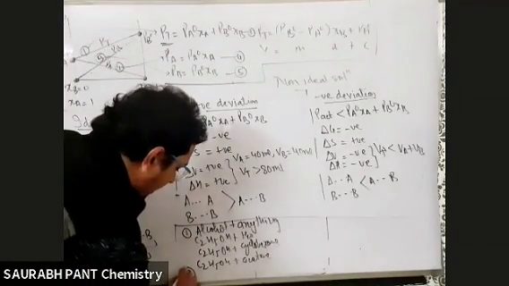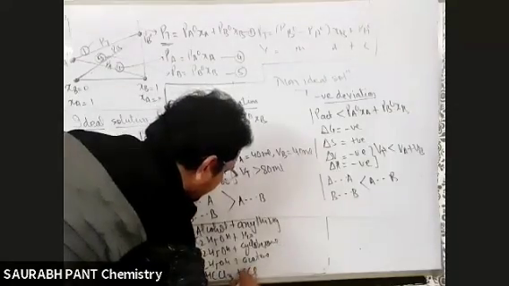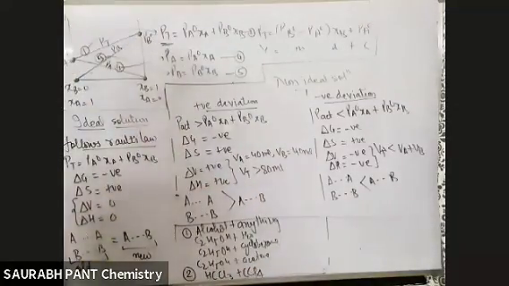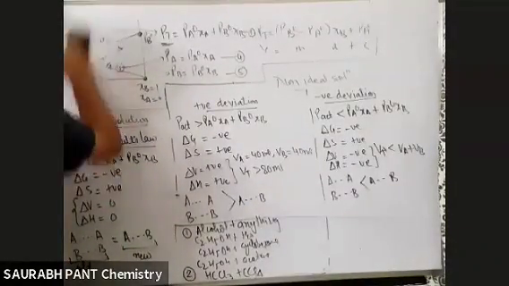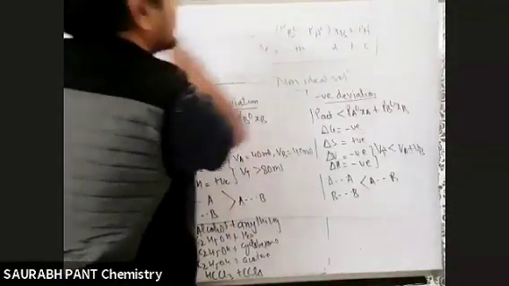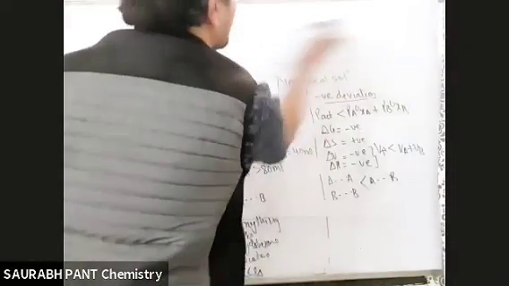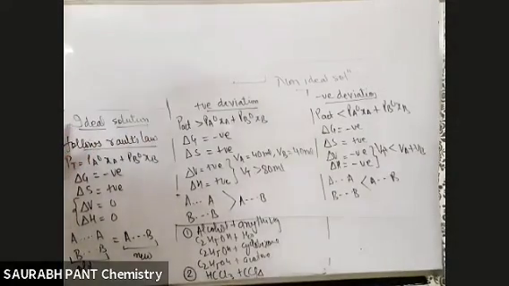Second one, you can mug up chloroform plus CCl4. Done. Why? Dekho bhai, if you want to understand why, the idea is very, very simple. You want the new force of attraction to be lesser, na?